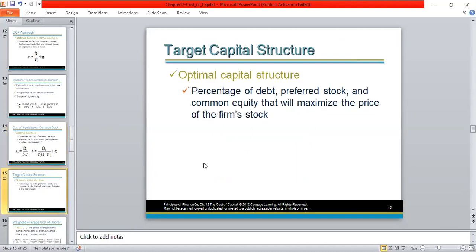So target capital structure, a company's target capital structure should be its optimal capital structure. In other words, a company should target to have a capital structure that minimizes weighted average cost of capital. Thereby, the company can increase the value of the company. Therefore, the optimal capital structure in a company is the capital structure that minimizes the weighted average cost of capital.